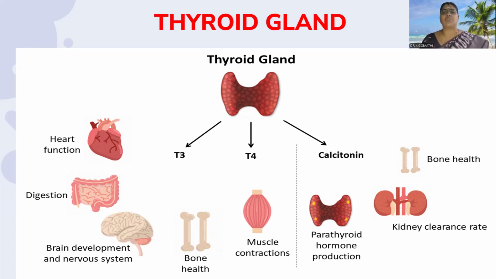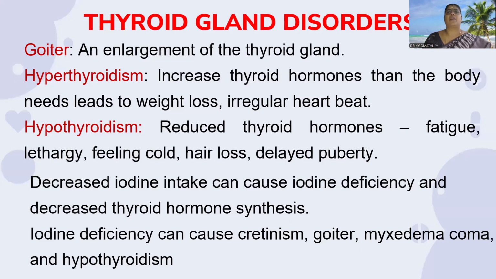Another hormone, calcitonin, regulates the production of parathyroid hormone and regulates bone health through calcium absorption and reabsorption. It also regulates kidney clearance rate. Thyroid hormone disorders lead to goiter, which is an enlargement of the thyroid gland. In the neck region, there will be more enlargement due to deficient secretion of thyroid hormone.